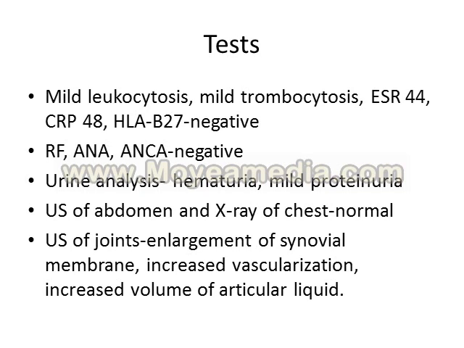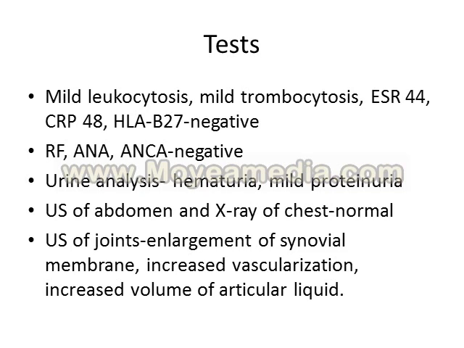Rheumatoid factor, antinuclear antibodies, and ANCA are all negative. On urine analysis, we had hematuria and mild proteinuria. Of course, he had abdominal ultrasonography and X-ray of the chest. Nothing significant was revealed there. And as he had articular problems, there was also ultrasonography of the joints.